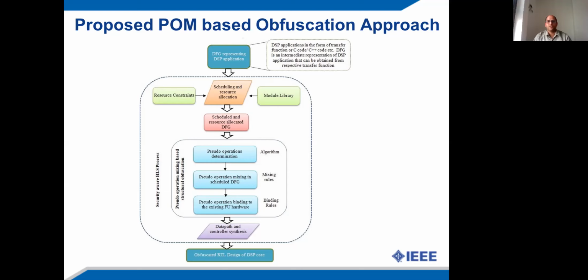This scheduled and resource allocated data flow graph is fed to the proposed pseudo operation mixing based structural obfuscation, where the proposed approach is accomplished in 3 main steps. The first step is the determination of the pseudo operations. The next step is mixing of the pseudo operations into the scheduled and resource allocated data flow graph. And then the next step is to bind the pseudo operations with the already available FU hardware based on the proposed binding rules. Once these pseudo operations are mixed into the design, the data path and control synthesis phase is performed, which generates a structurally obfuscated register transfer level design of DSP cores.